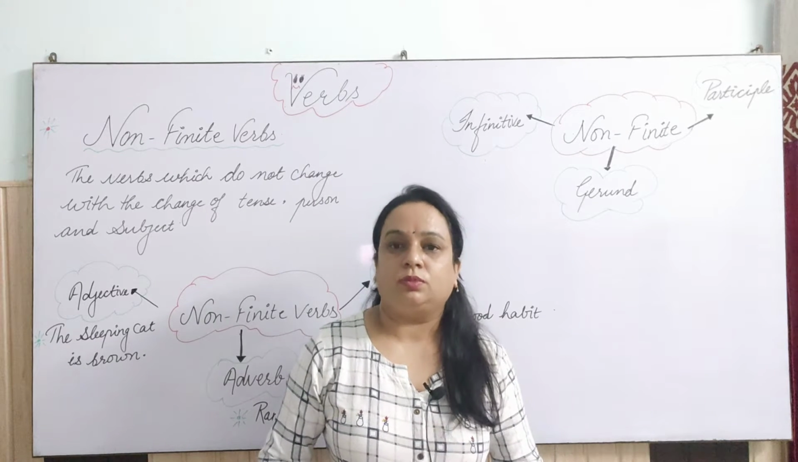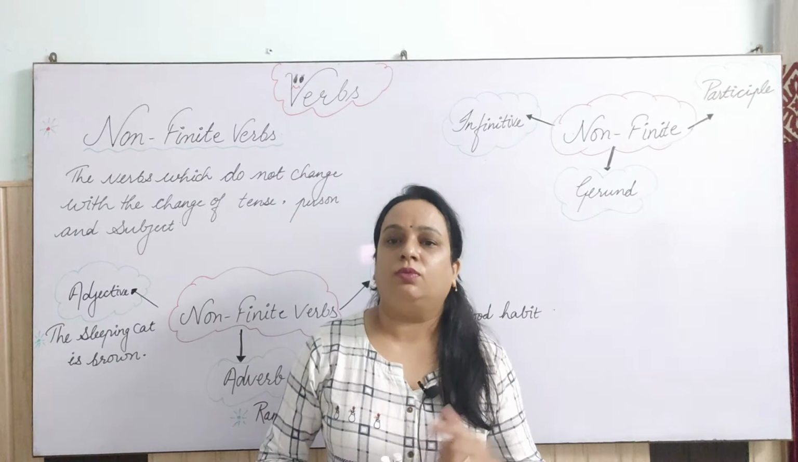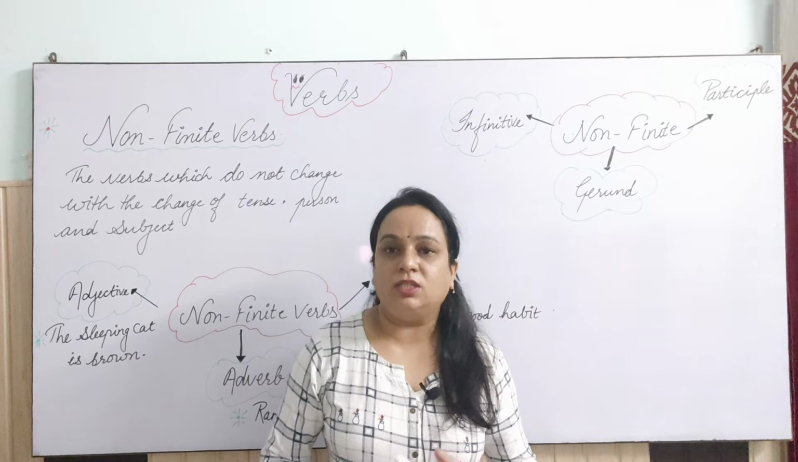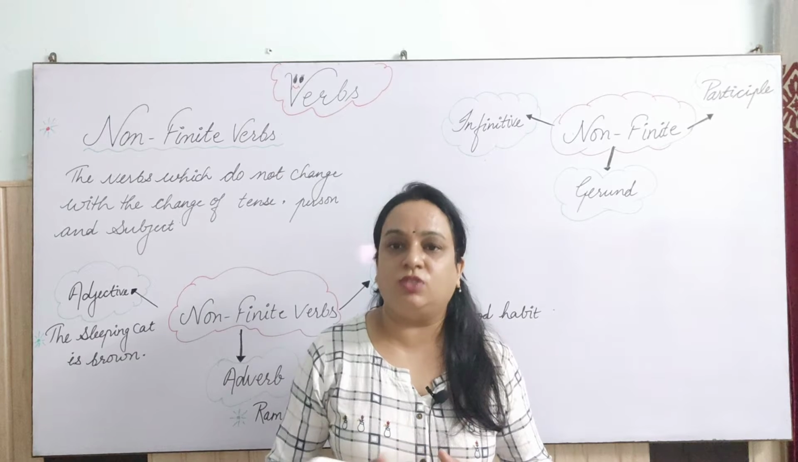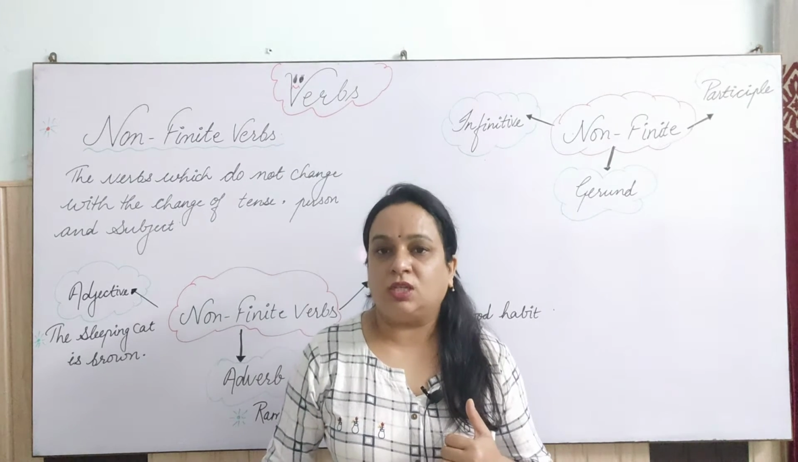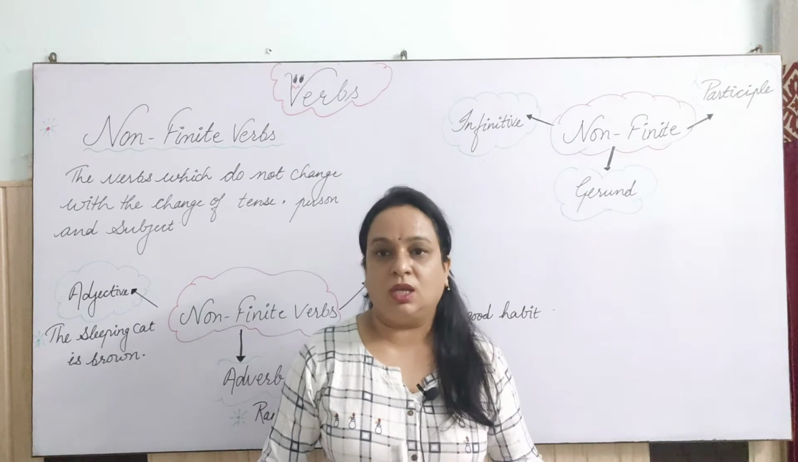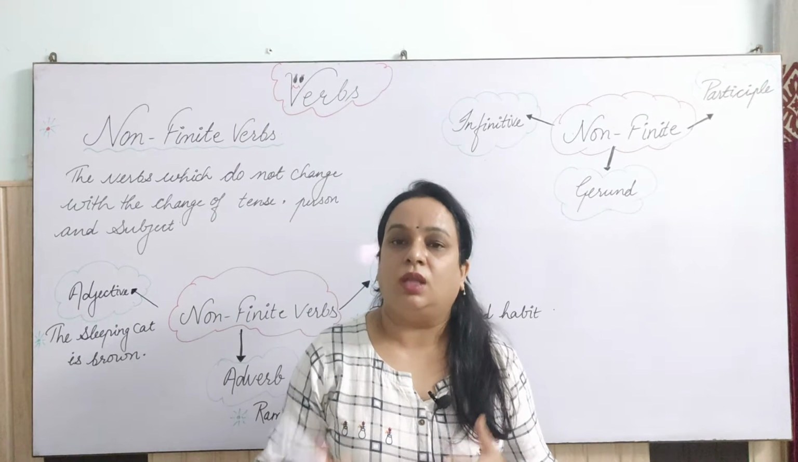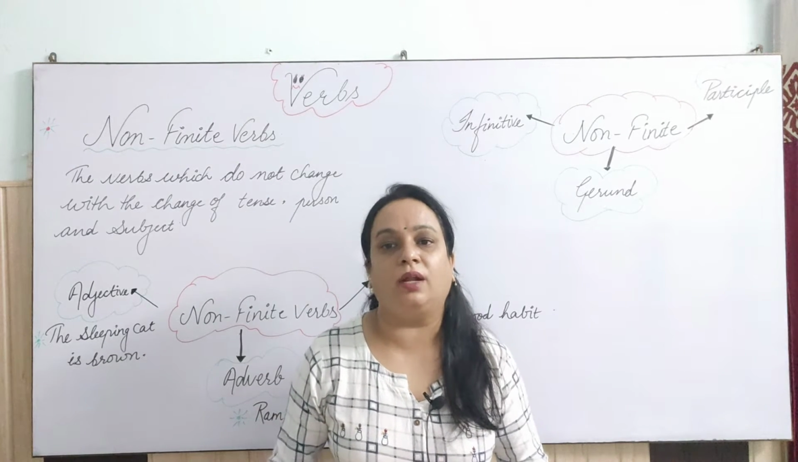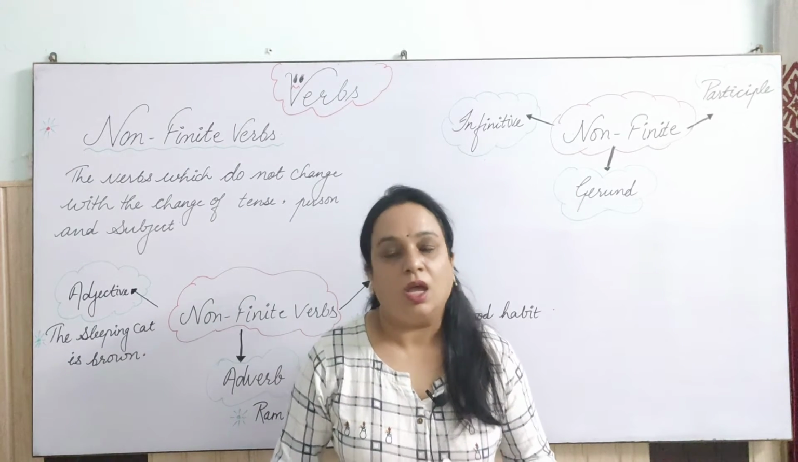Now how? As we studied in finite verbs, when the tense changes, the verb keeps on changing. With the subject change, that changes. With the person, if the person of the subject of the sentence changes, that verb also changes, right?